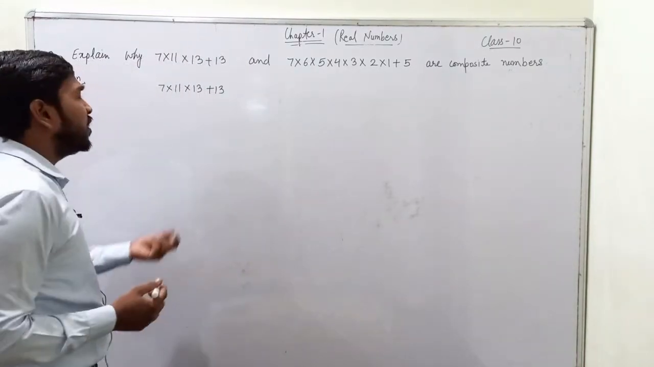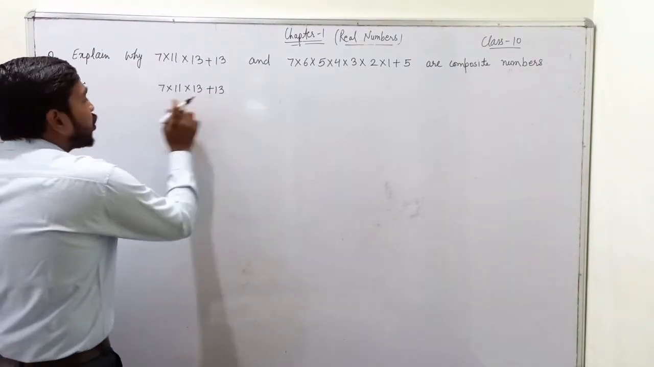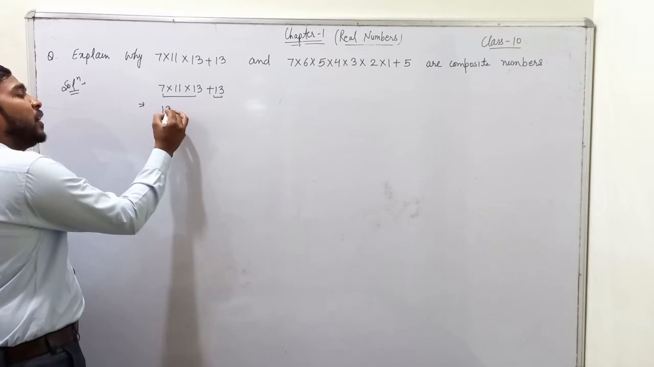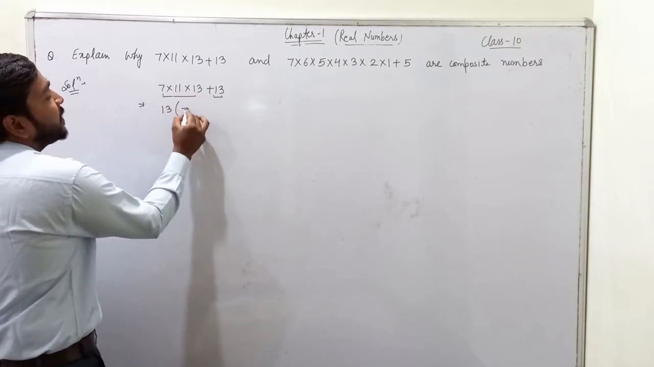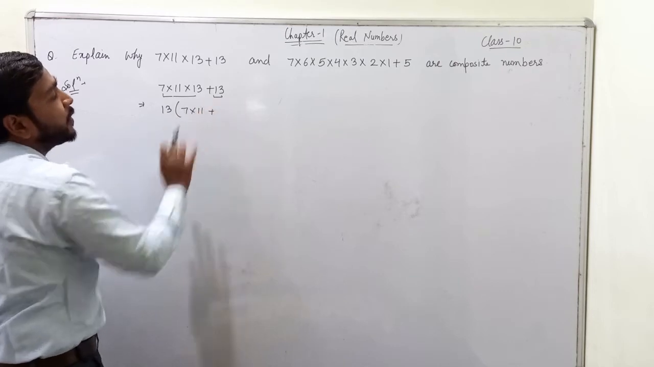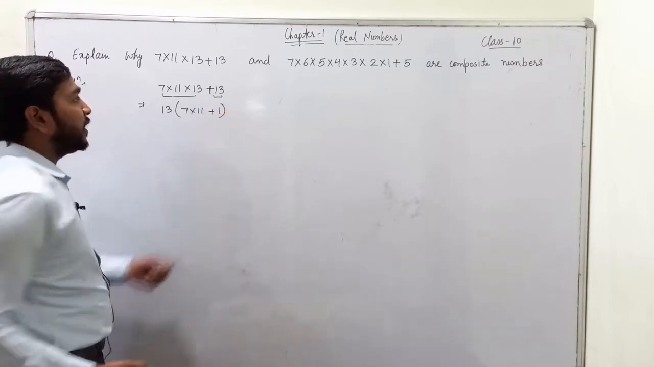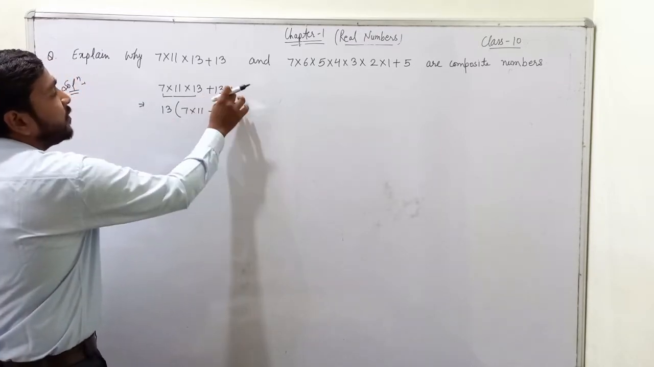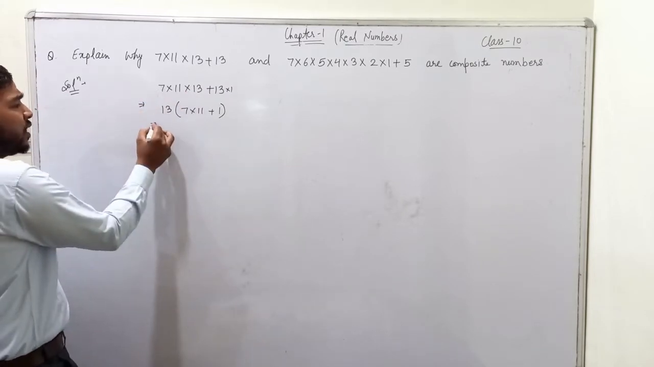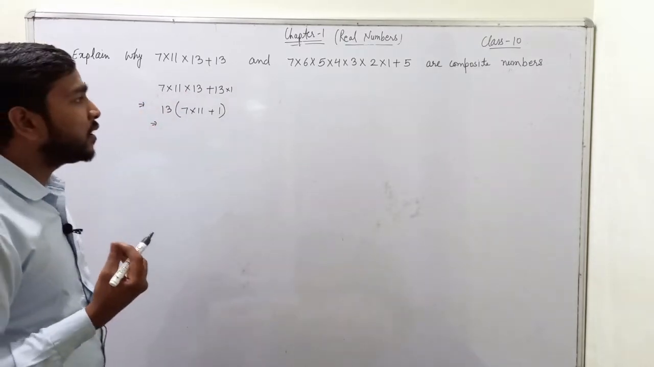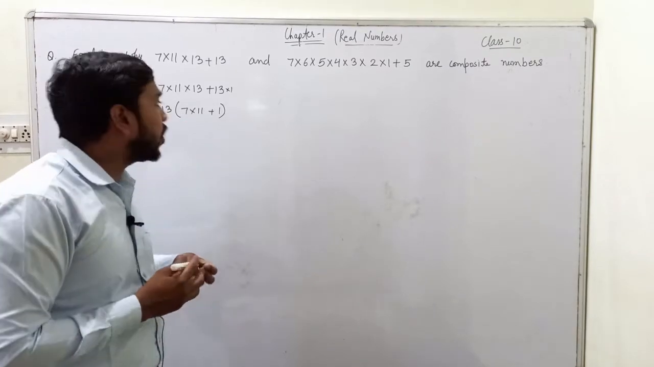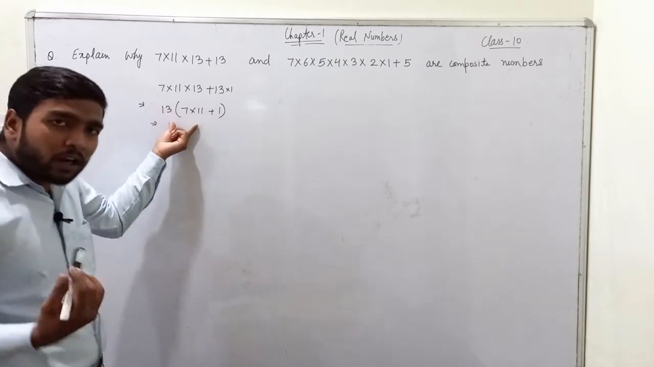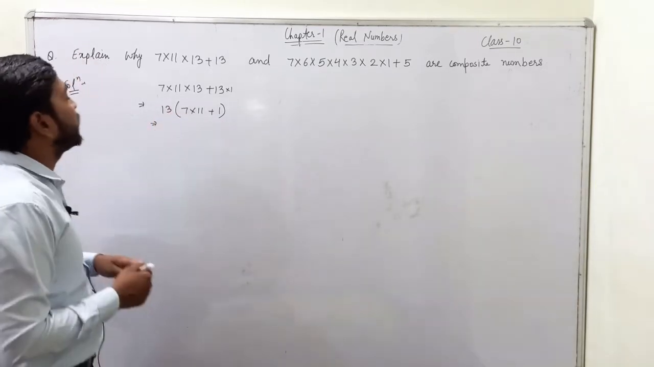So now, if we take 13 common from this part and this part, what do we get? From here we get 7 times 11 and from here we will get 1. It is written 13, 13 means 13 ones are 13. So if we take 13 common, we will get 1. We do not even need to solve the expression, because we can see that this number is multiplied by 13. So clearly the expression will not be a prime number because it is divisible by 13.